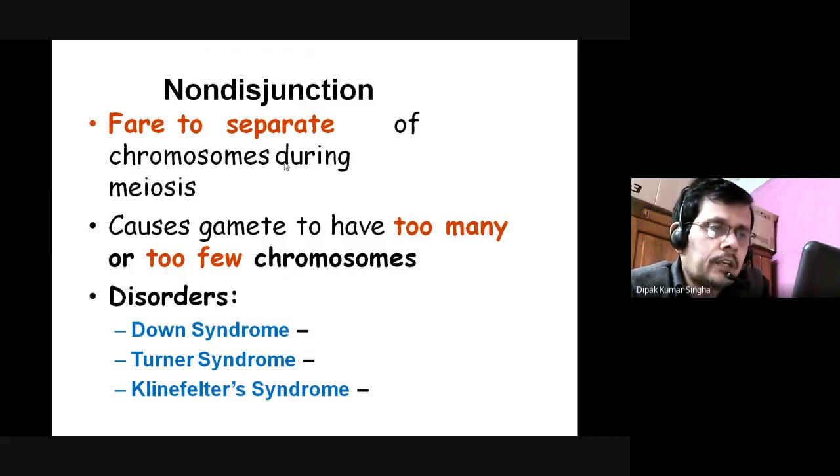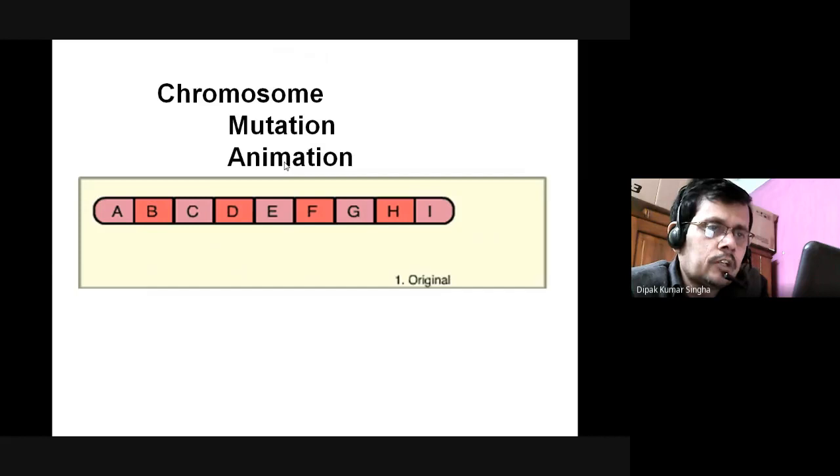Non-disjunction is the failure of chromosomes to separate during meiosis. This causes gametes to have too many or too few chromosomes, and disorders like Down syndrome, Turner syndrome, and Klinefelter syndrome. These are due to non-disjunction mutation. That covers chromosomal mutation.